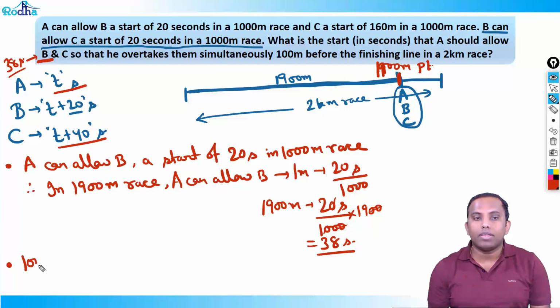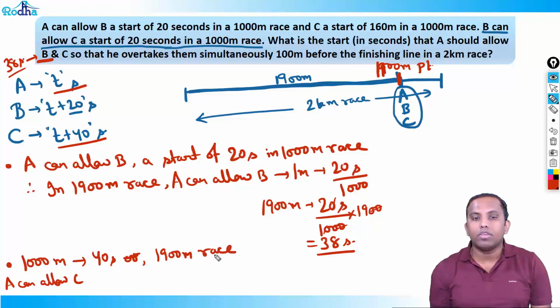So in a 1000 meter race, A can allow C a start of 40 seconds. So in a 1900 meter race, how much can A allow C? 40 by 1000 into 1900 meter.